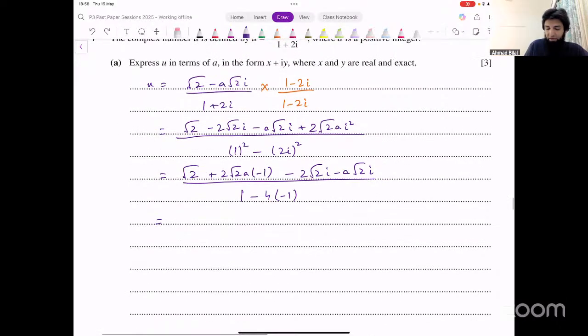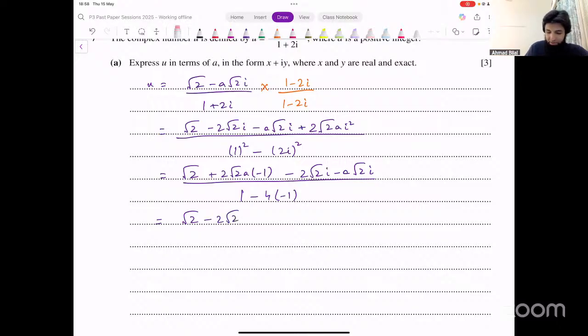We have to write our answer in the form x plus y iota, real part separate, imaginary part separate. So how would you write that? What's the real part? This whole thing divided by 5. So the real part, we can write that separately like this. Under root 2 plus 2 under root 2.